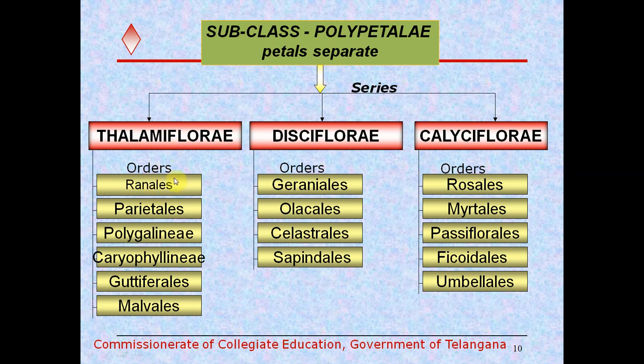Thalamiflorae is again divided into orders: Ranalis, Parietallis, Polygallinae, Caryophyllinae, Gattiferalis, Malvalis. And Disciflorae series is divided into Geranialis, Olacales, Celastralis, Sapindalis orders. And Calciflorae series is divided into the orders Rosalis, Myrtalis, Passifloralis, Phycoidalis, Umbellalis.